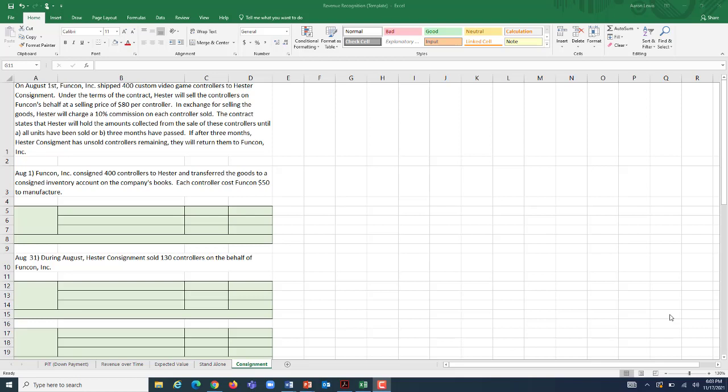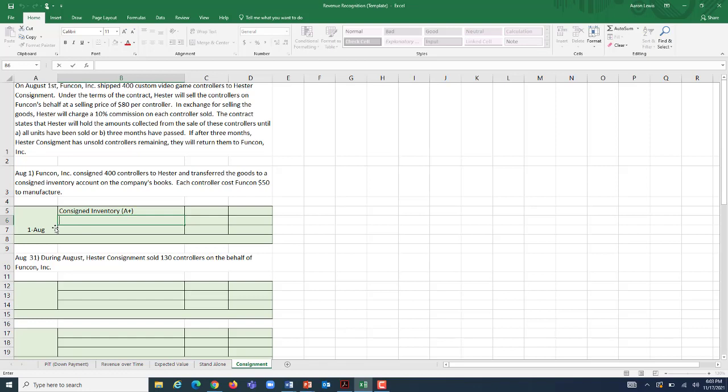So on Funcon's books, let's start on August 1st, where they're going to consign 400 controllers to Hester and transfer the goods as consigned inventory on their account. You don't have to keep a separate inventory account for your consigned inventory, but a lot of companies do. It just helps you know what's in your possession at the time and what's in somebody else's possession. So we're going to put this into consigned inventory. Just a different type of inventory account, still an asset. And we need to take it off of one of the inventory accounts in our books.